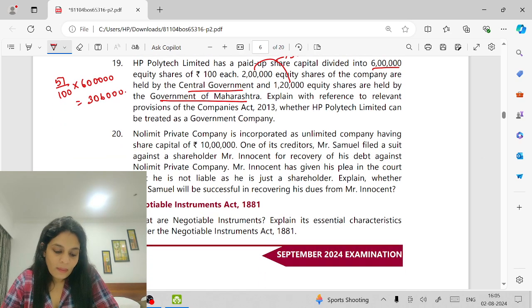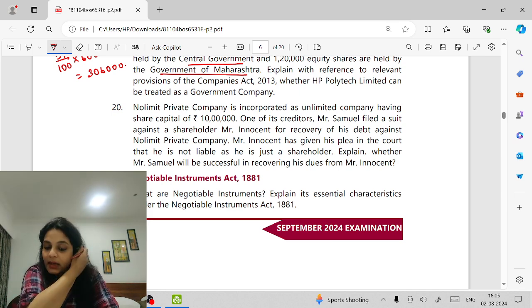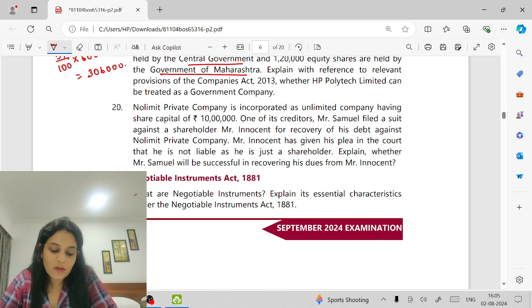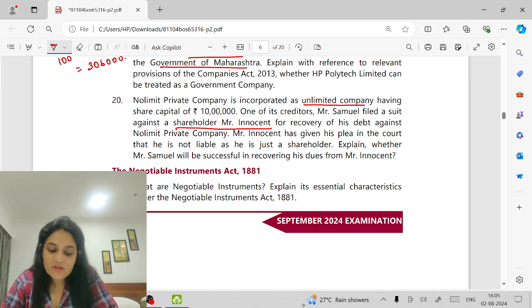Is it a government company? Yes. Next: No Limit Private Company is incorporated as an unlimited company having share capital of 10 lakh. One of its creditors, Samuel, filed a suit against the shareholder, Mr. Innocent, for recovery of his debt against No Limit Private Company. It's an unlimited company. Mr. Innocent has given his plea in the court that he is not liable as he is just a shareholder. Explain whether Mr. Samuel will be successful.